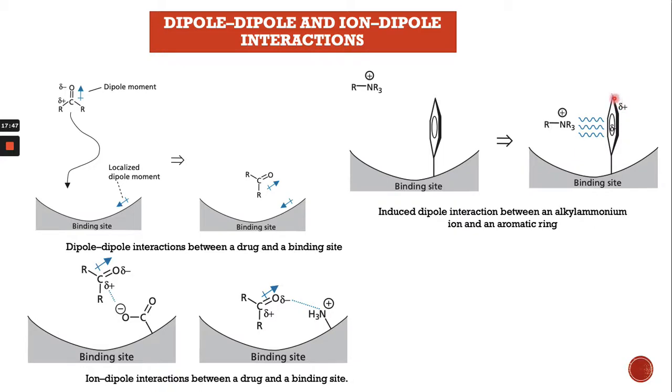This is a dipole because it has partially positive and partially negative parts. So this is an induced dipole between the alkyl ammonium ion and the aromatic ring. These are some examples of how the drug binds with the drug target through dipole-dipole and ion-dipole interactions.